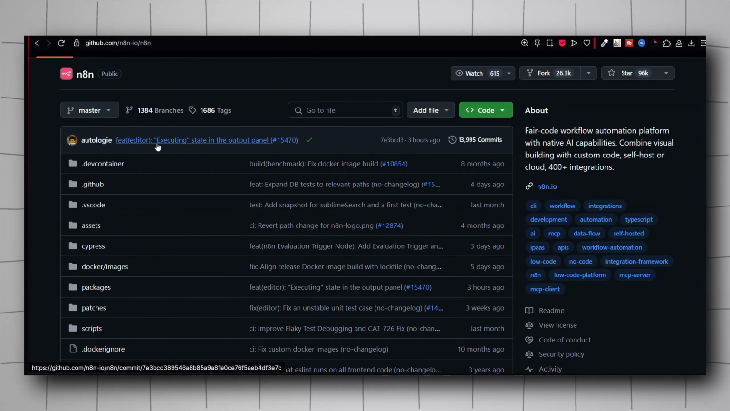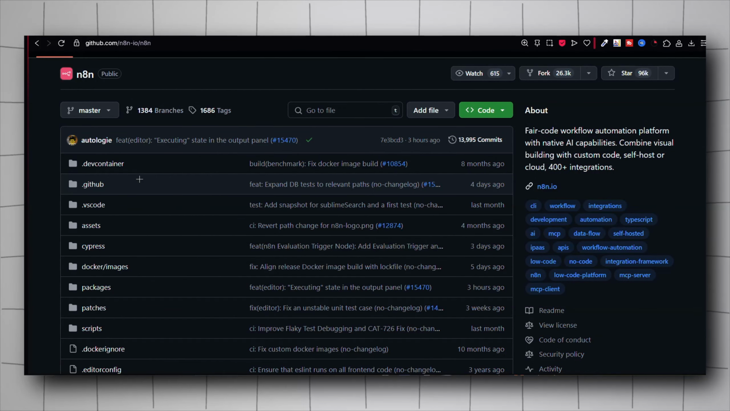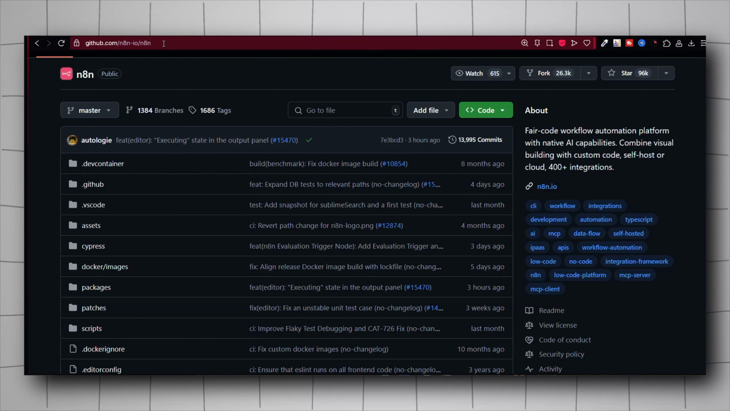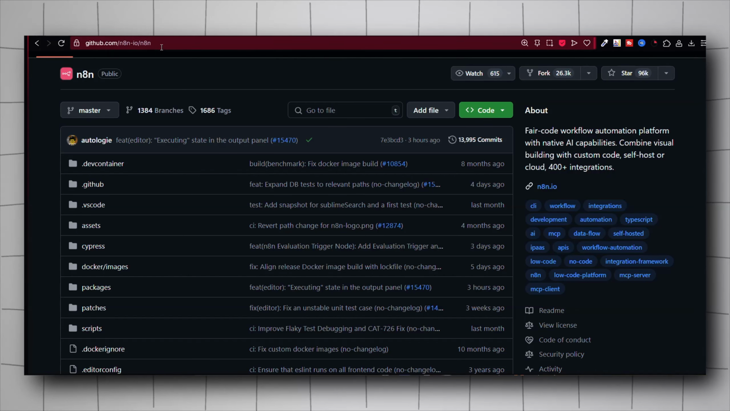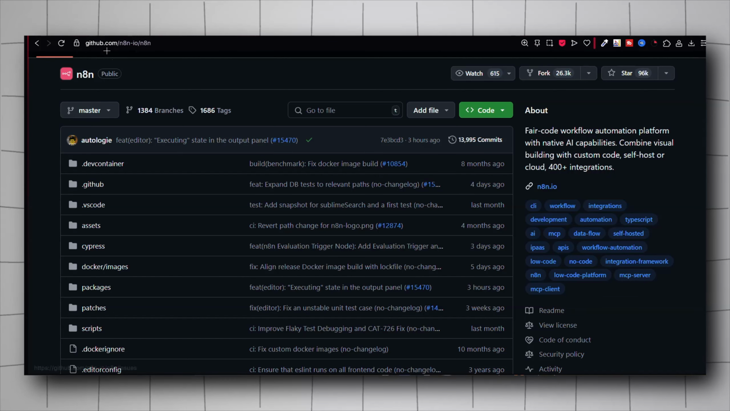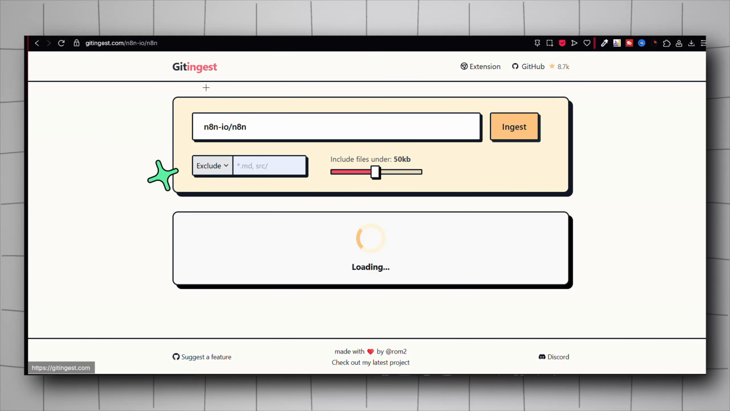The first part, I tried to convert this GitHub repo into one ingest file that I can use later on to embed and put in the vector store. It is a simple trick. Just go to the URL of the GitHub repo that you wish to embed, and in the URL, just change hub with ingest and then hit enter. It will take you to this website.